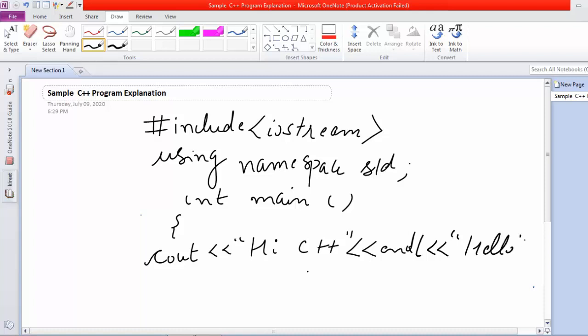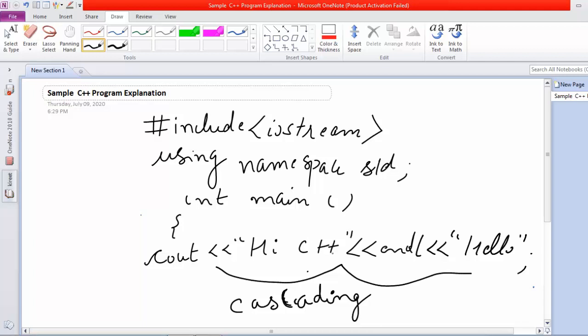This means we are inserting multiple strings or multiple variables in a single statement, and this is known as cascading of operators, meaning in a single line. When cascading, we write the insertion operator again and again, and after each insertion operator we insert either our message, the variable, or the new line operator. You have to remember that this can also be done in C++.